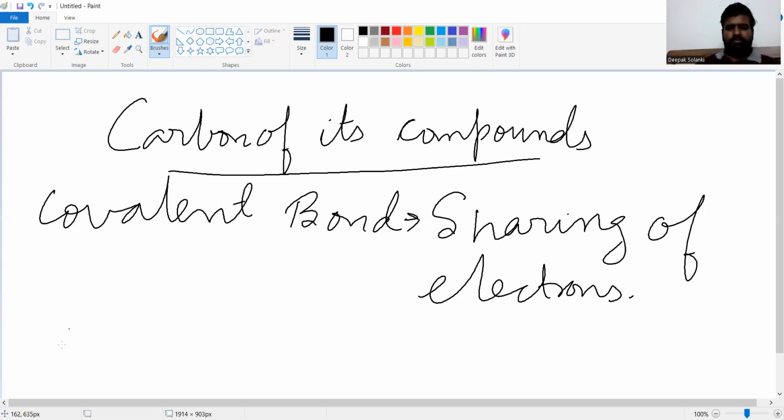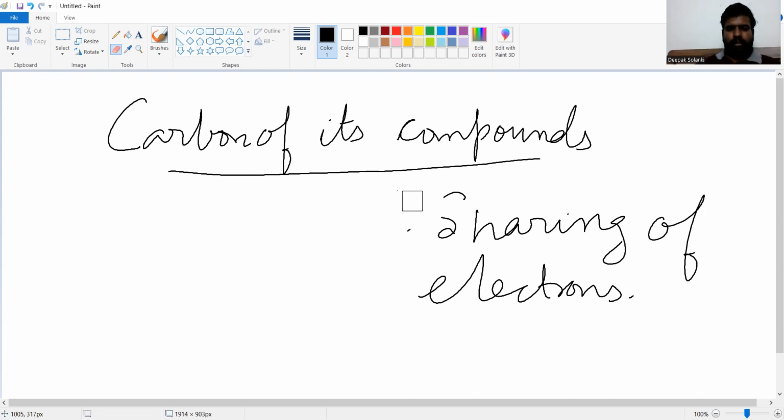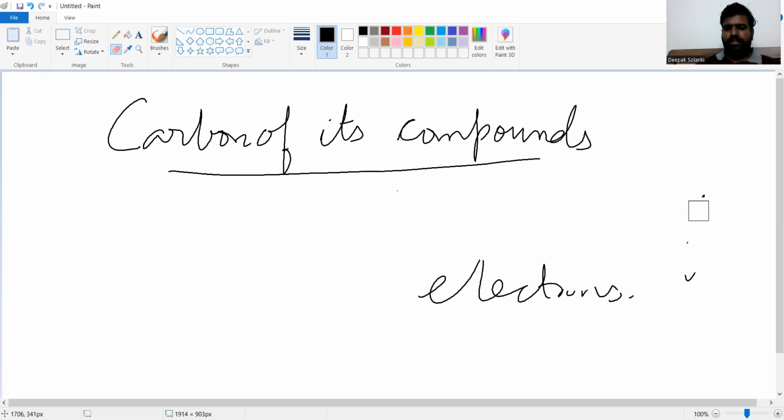So there are types of covalent bond. We can say there are single covalent bond, double covalent bond, and triple covalent bond. Okay, so let me discuss the types of covalent bond, and it is the important part: how sharing happens in covalent bond.